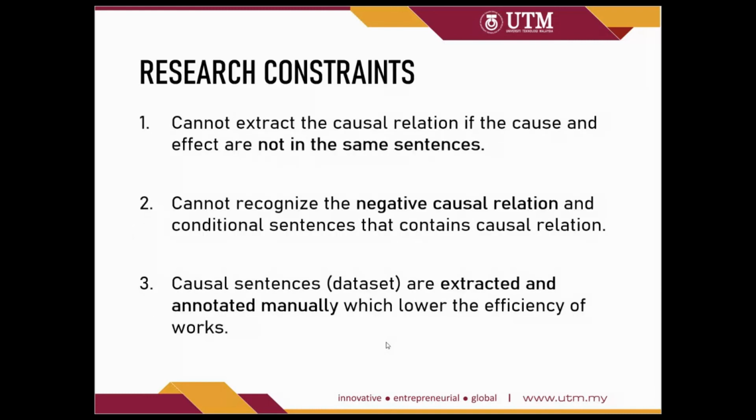In this study, there are some constraints that limit the performance of the model to extract the causal relation, which is that the model cannot extract the causal relation if the cause and effect are not in the same sentence. For example, the first sentence: there is an earthquake that happened in the sea. Then the second sentence: as a result, the tsunami happens. From this simple example, we can see that the cause and effect are separated into two sentences, where our model would take only one sentence as the input. So this model is not able to extract the causal relation when the cause and effect are in different sentences.